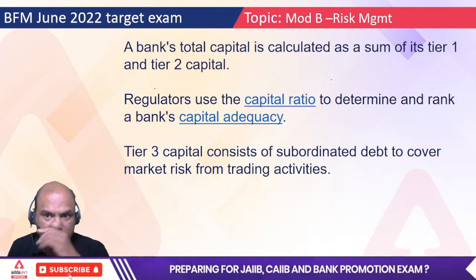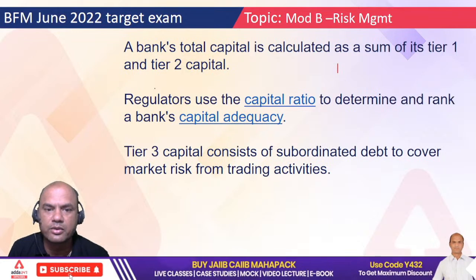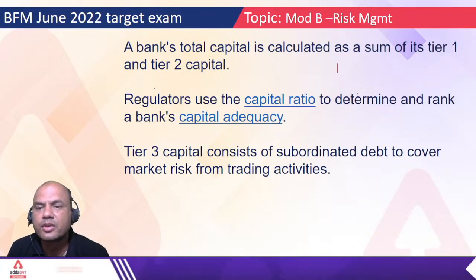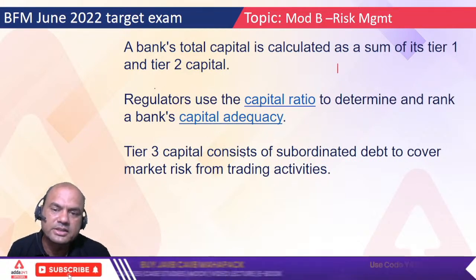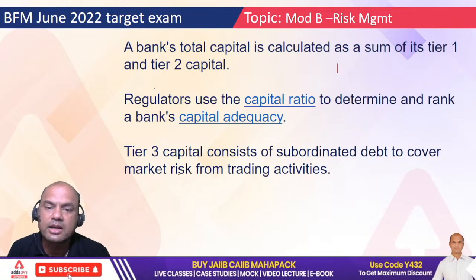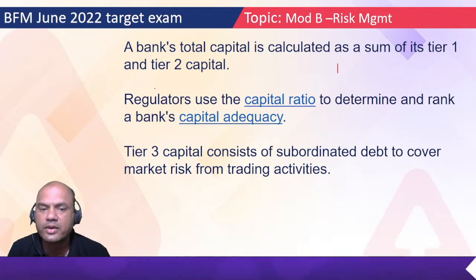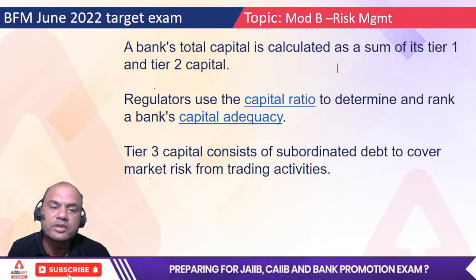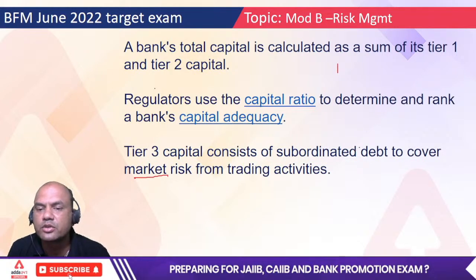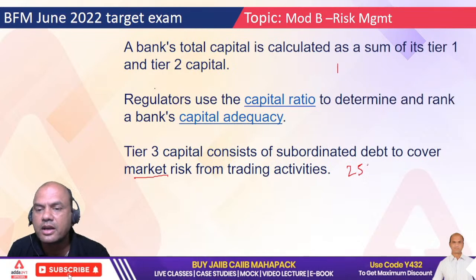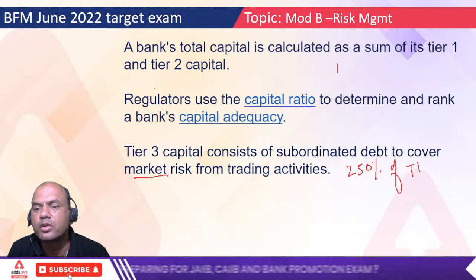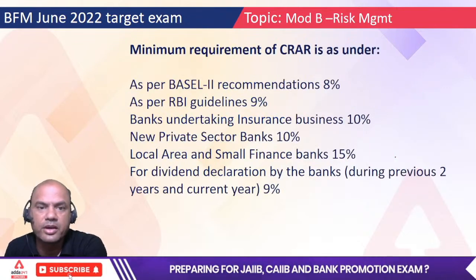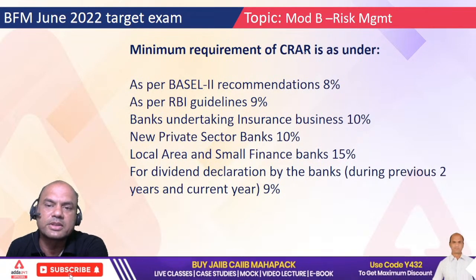A bank's total capital is calculated as the sum of tier 1 and tier 2. Regulators use capital ratio, capital means CRAR, to determine and rank the bank's capital adequacy. Tier 3 capital consists of subordinated debt to cover the market risk from the trading activities. Here, remember, tier 3 is always related to market risk and it should not be more than 250% of tier 1. It should never be more than 250% of tier 1. Got this point?